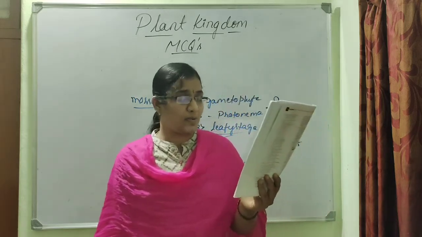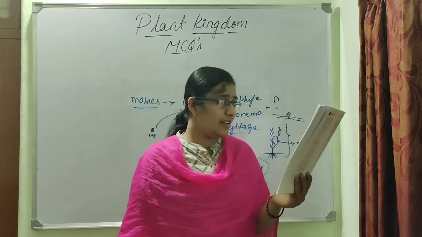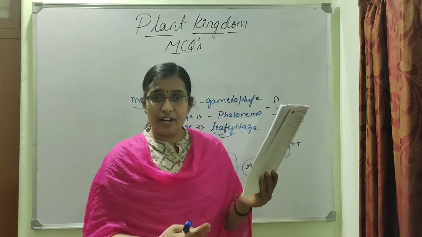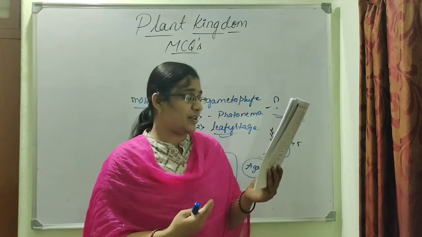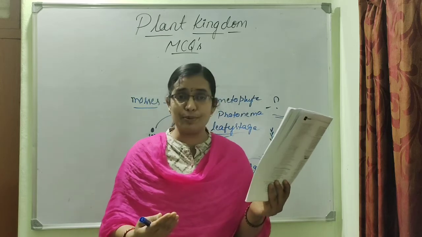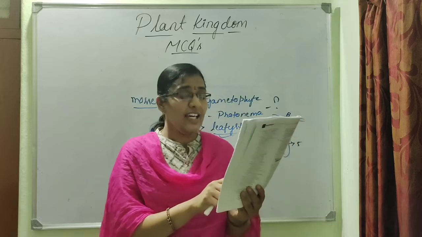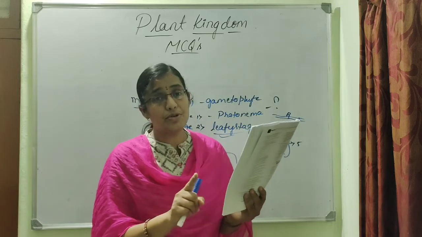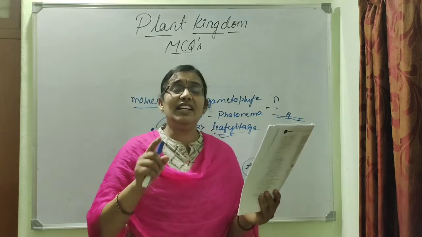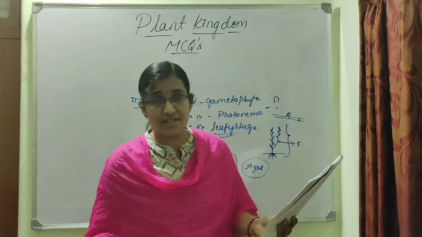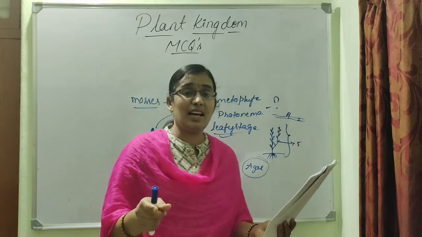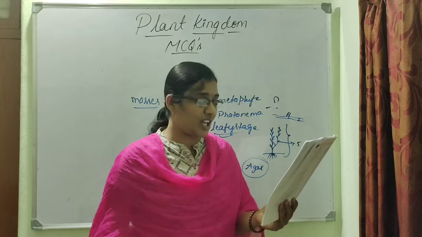So which is the right option here? See, I have read out the statements. Statement number 1, have flagellated zoospores. But I told you agar is extracted from the red algae. In red algae there are no zoospores present. Actually in red algae no motile stages are present. Even the male gametes will be non-motile in nature.